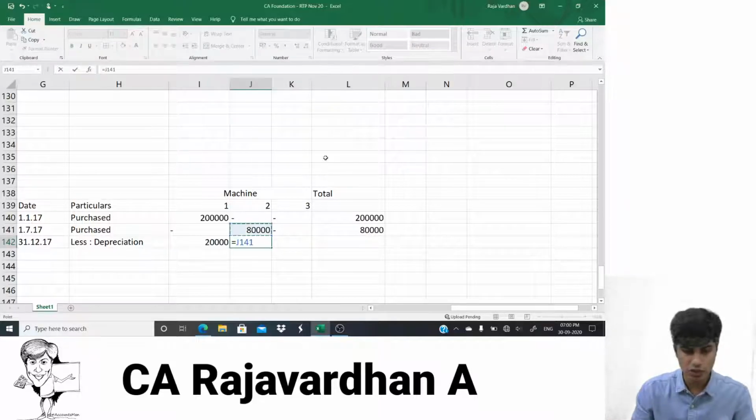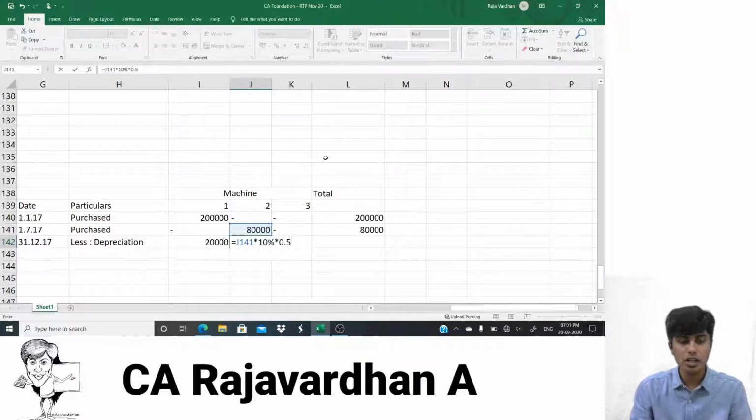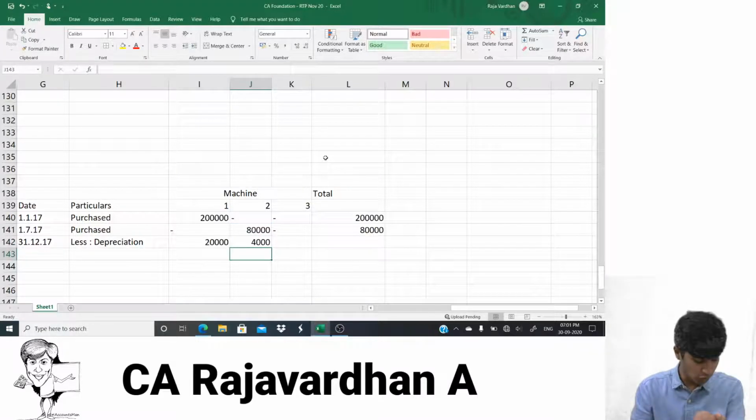So I'll do this one multiplied by how much is the percentage of depreciation? 10%, multiplied by 0.5. You get that? So it will basically become 8,000, sorry, 4,000. 8,000 for the entire year, for half year 4,000.